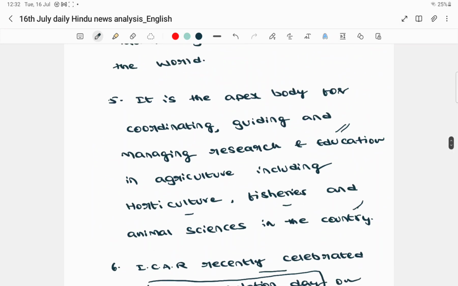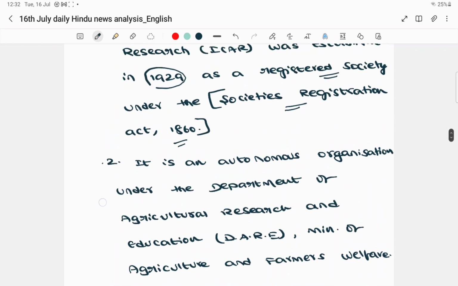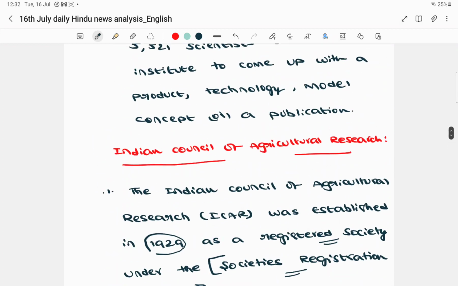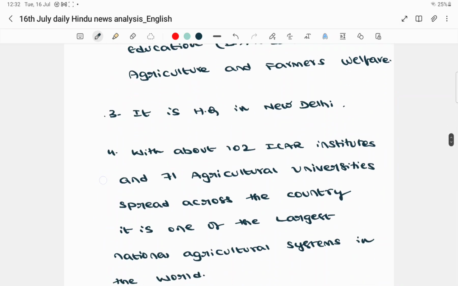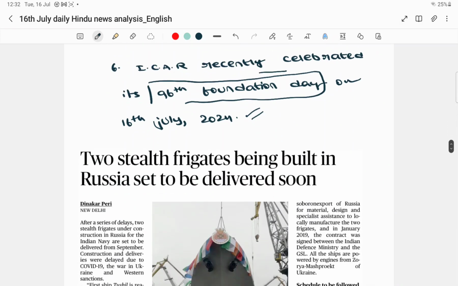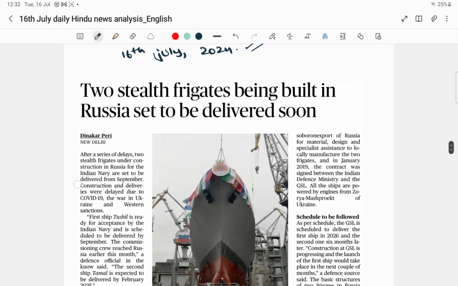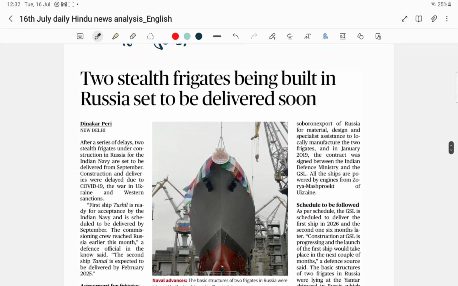So the two current affairs that we have talked about: the first important one is the money bill, which we have seen with respect to that article. The second is the One Scientist One Product program, which was launched by the Indian Council of Agricultural Research, and then we also talked about the Indian Council of Agricultural Research itself. Now let us go to the third important article, which is important from the UPSC perspective but published in The Hindu newspaper: 2 stealth frigates being built in Russia set to be delivered soon. This was the third article which came up.